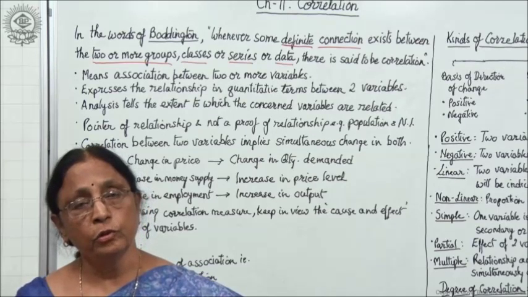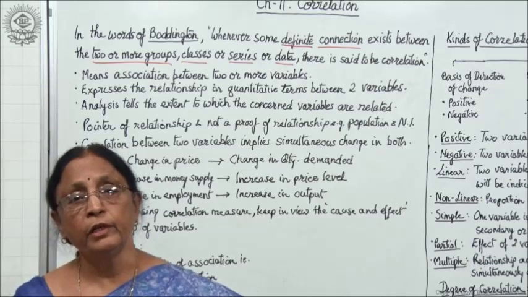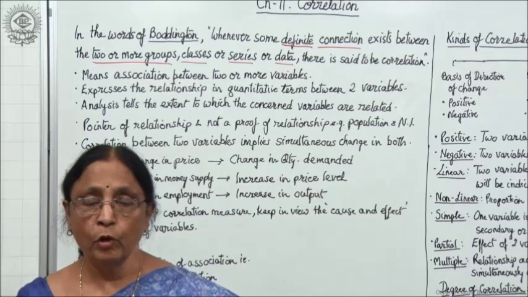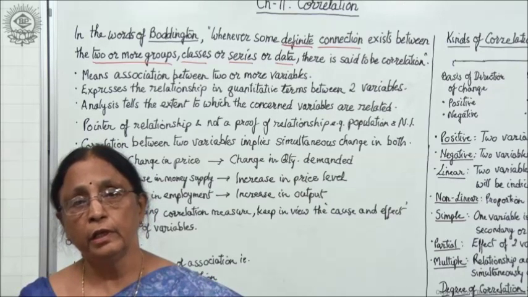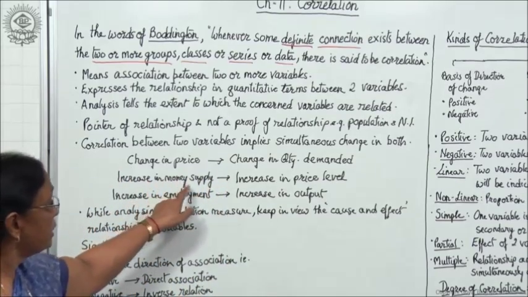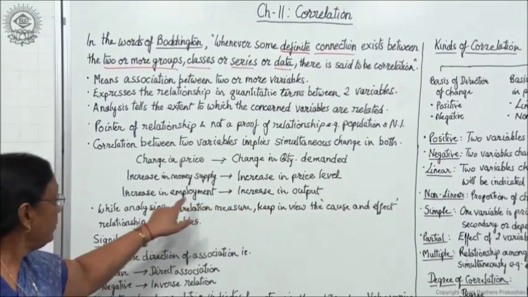This will lead to an increase in price level because they will demand more. When they have more money in their hands, they will demand more and the price level will increase. So there is a simultaneous change: increase in money supply leads to increase in price level.